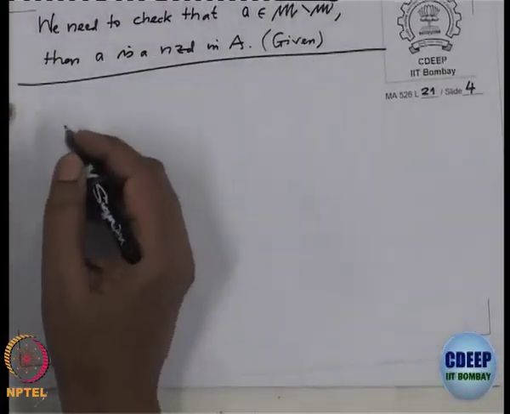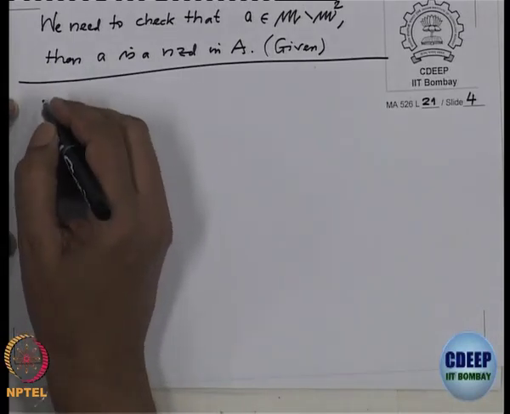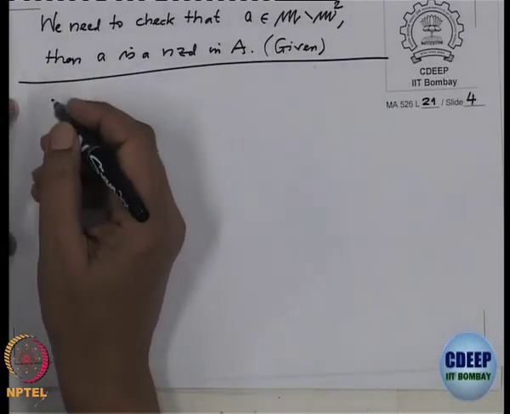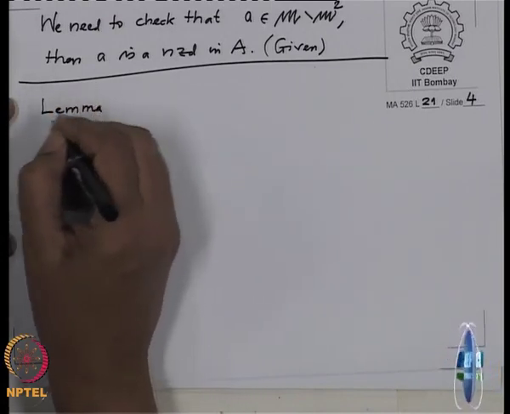Again, this may be repetition, but doesn't matter. Lemma.